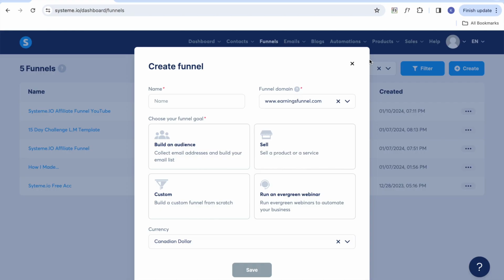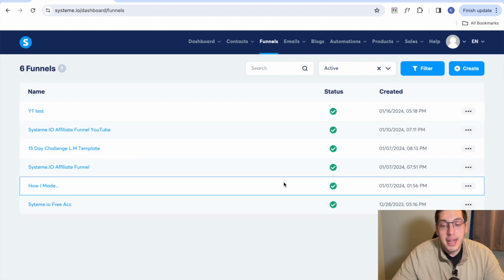So we've hit create account, then we're going to fill this information in here. You're going to want to name the funnel, so let's just name it YT Test. You're going to want to choose your funnel domain, and then you can choose what the purpose of this funnel is, whether it's to build an audience, to sell a product. You can build a funnel from complete scratch, or you can run an evergreen webinar. We're just going to, for this example, build an audience. Now you've created your funnel.